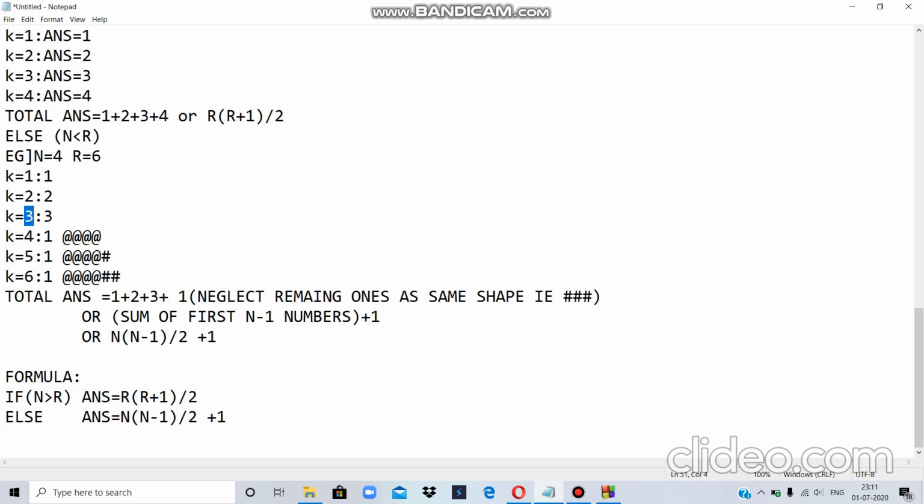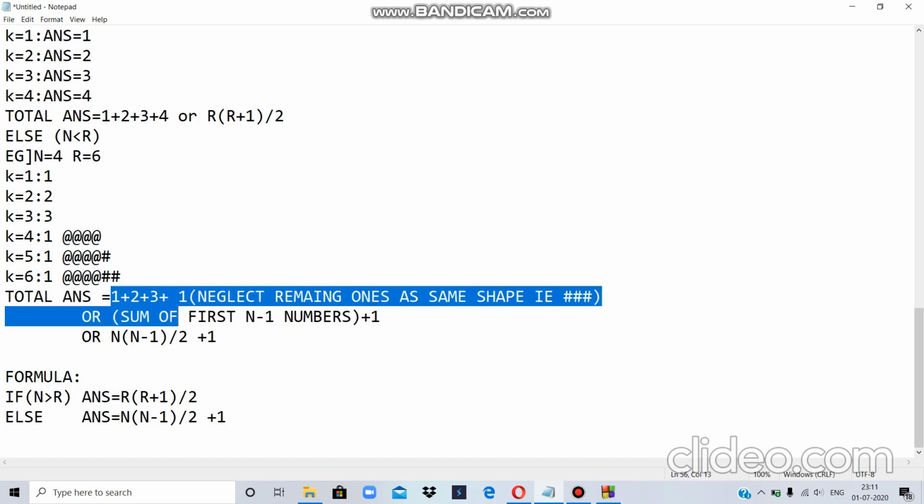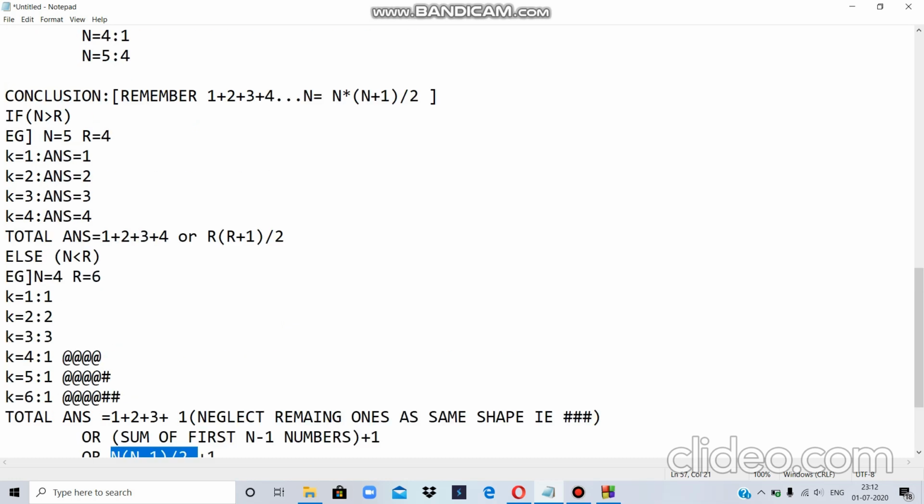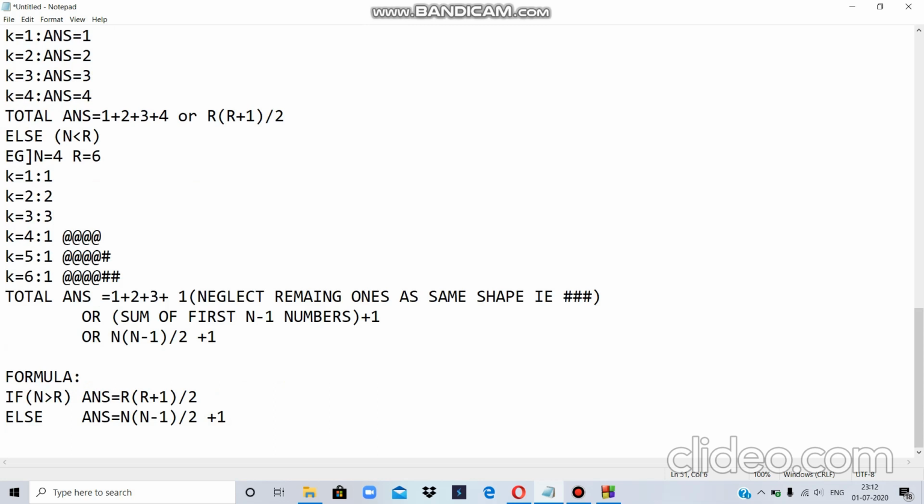So I have to take sum of first N minus 1 numbers, because only till N minus 1 my answer will be something greater than 1. And sum of first N minus 1 numbers is this. I have derived this using this formula. You can cross check it yourself. Plus 1. This is the case when N is less than R.